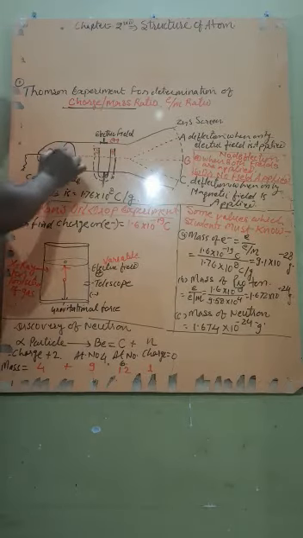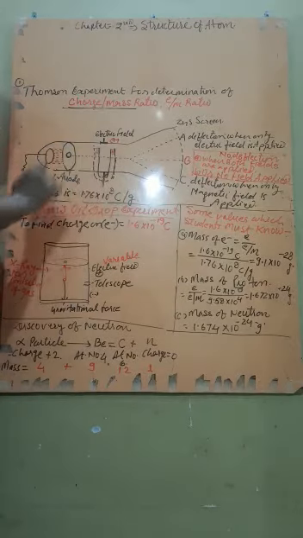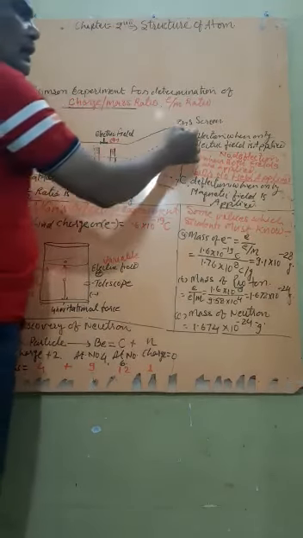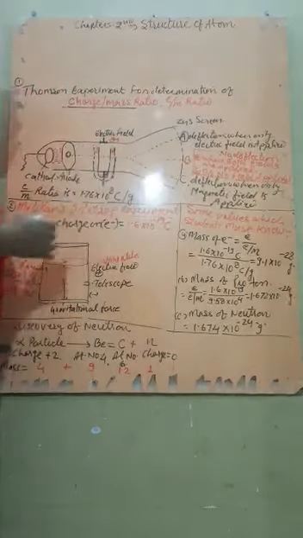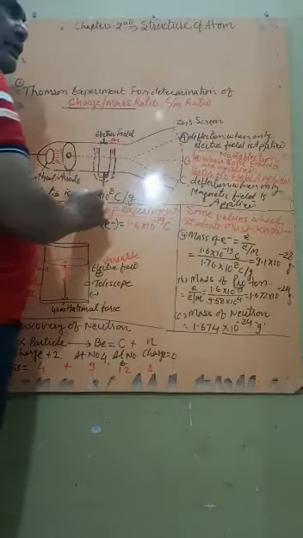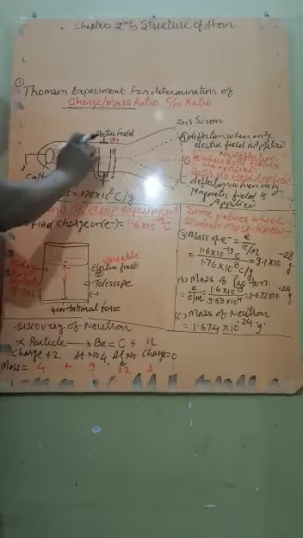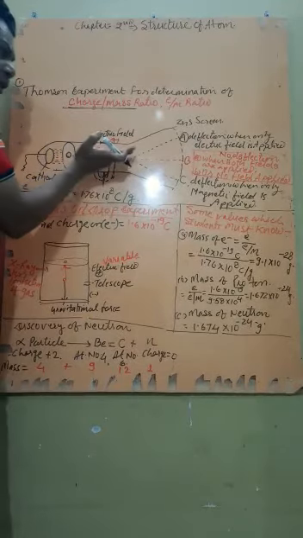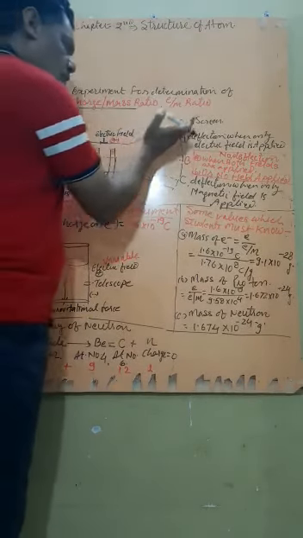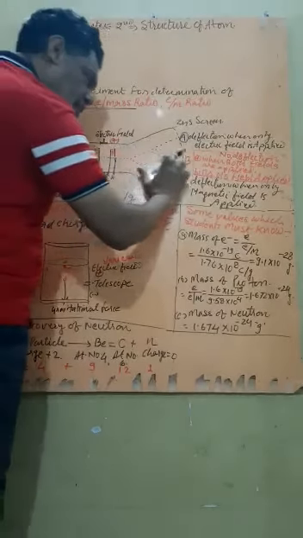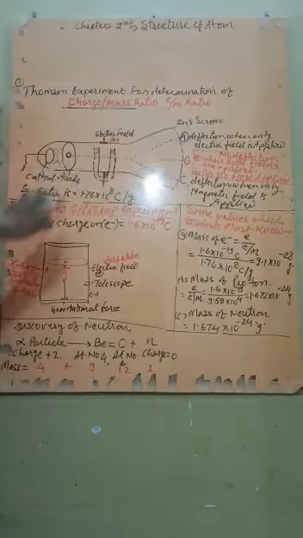But when the electric field is applied, it was observed that the cathode rays start deflecting and now strike part A of the ZnS screen, which shows that here is the positive field and cathode rays are negative, therefore it deflected towards the positive field. Therefore, besides the straight path, it gets deflected.